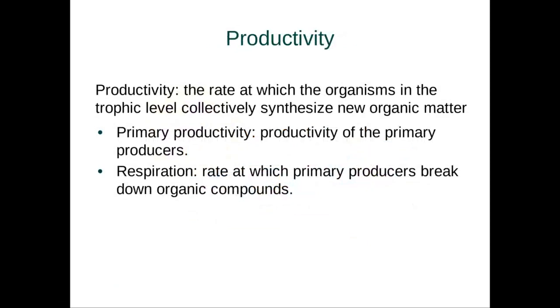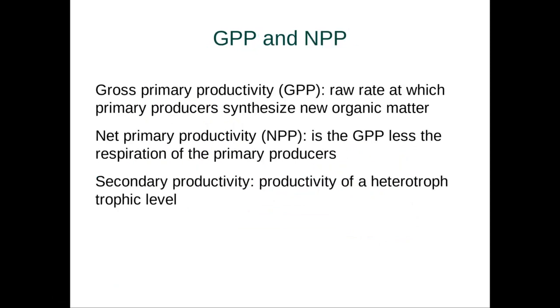But let's talk about productivity. Now, productivity is the rate at which the organisms in a trophic level collectively synthesize new organic matter. In this case, primary productivity is simply the productivity of the primary producers, i.e. how much they are photosynthesizing. And for our consumers, it's respiration, which is the rate at which organisms break down organic compounds.